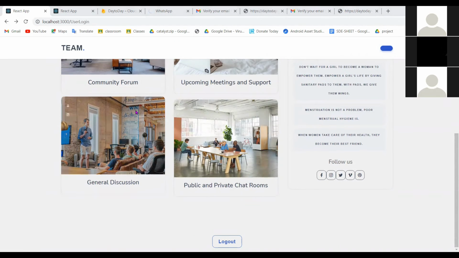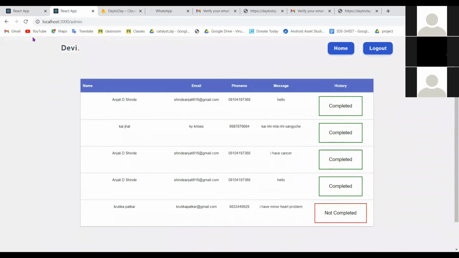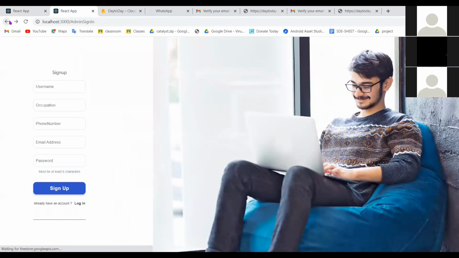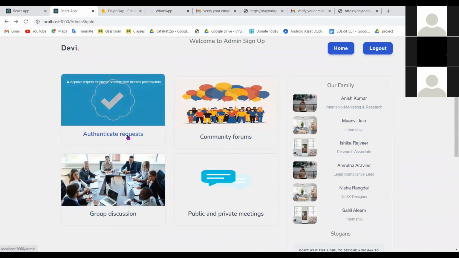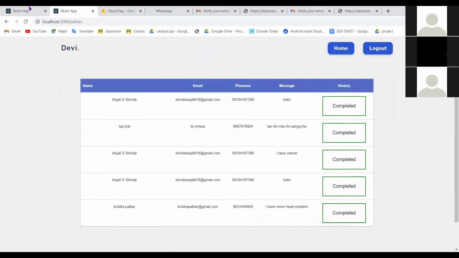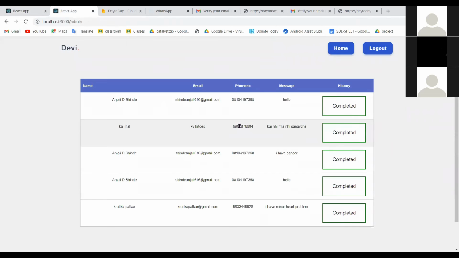Okay, so this was the user login. As we go further with the admin, as we can see, this is the dashboard of the admin. As we request for a doctor using the private support application, which is in the user login, we'll get all the information of that particular user over here.